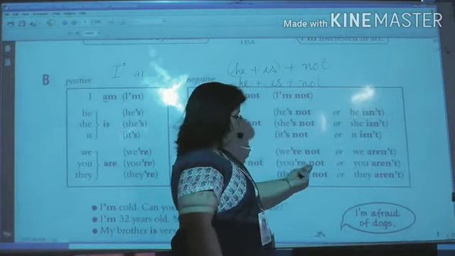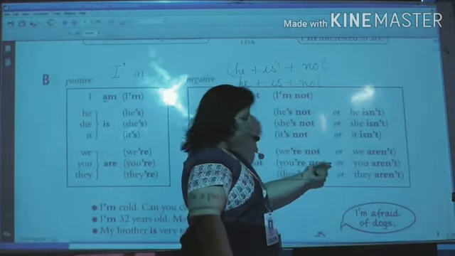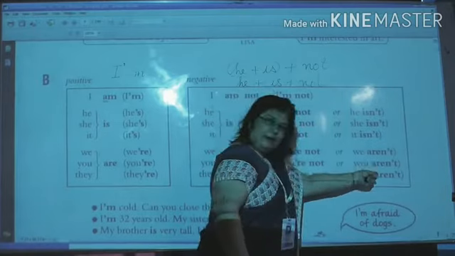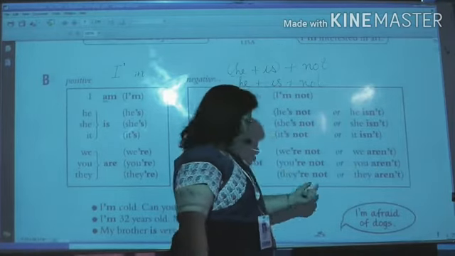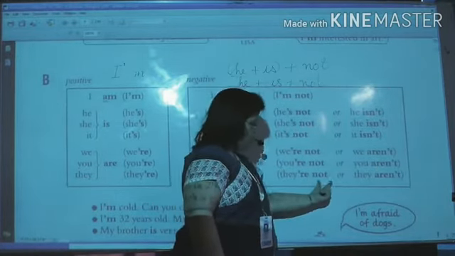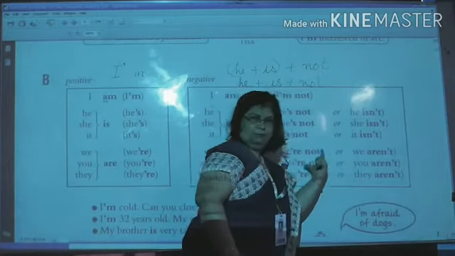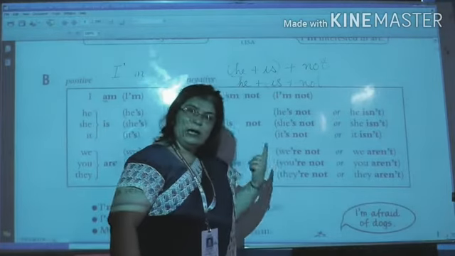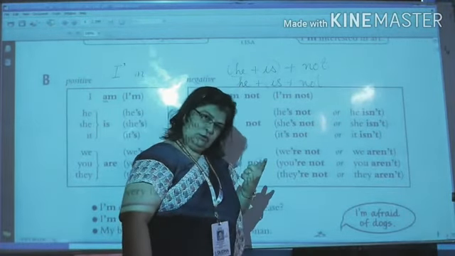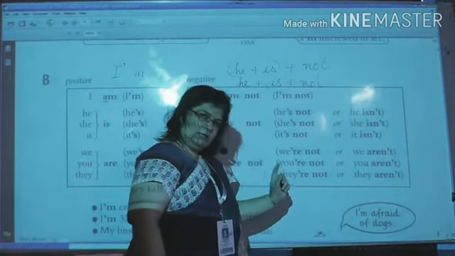Same way, you are not or you aren't means the same. They are not or they aren't. So you can use any one. Got it? Both are correct.